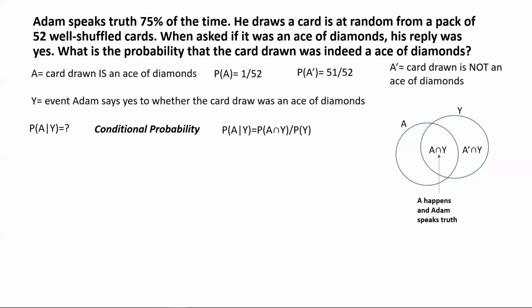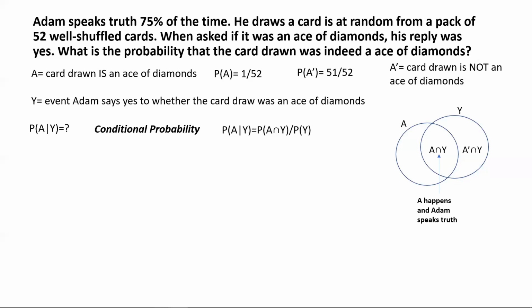So the event A happens, meaning that the card picked is an ace of diamonds, and the event Y happening means that Adam has said yes, which means that if both the events occur simultaneously, then Adam speaks truth. So that's why this part may be represented simply as the event A happens and Adam speaks truth.